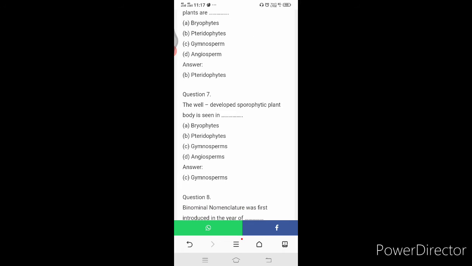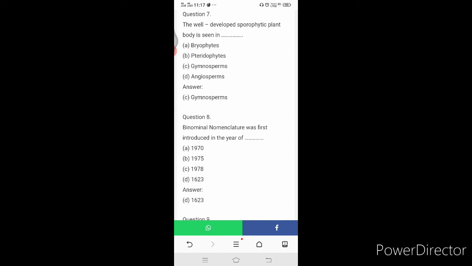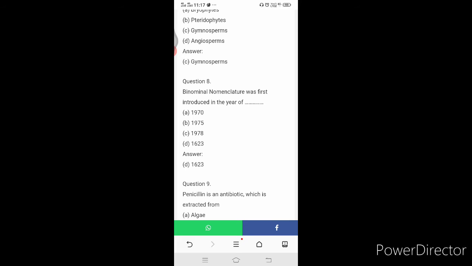The well-developed sporophytic plant body is seen in dash: bryophyte, pteridophytes, gymnosperms and angiosperms. The answer is gymnosperm. Next question is, binomial nomenclature was first introduced in the year 1970, 1975, 1978, 1623. The answer is 1623.